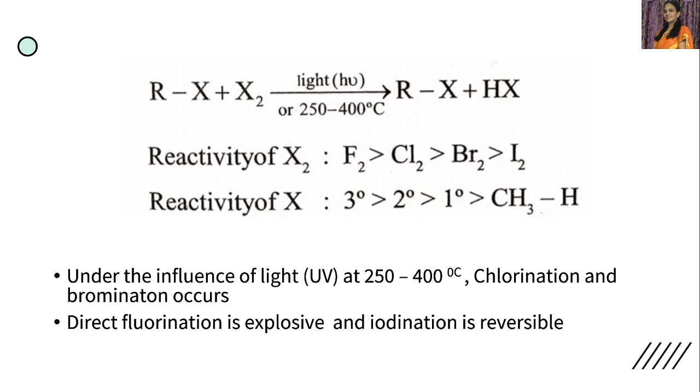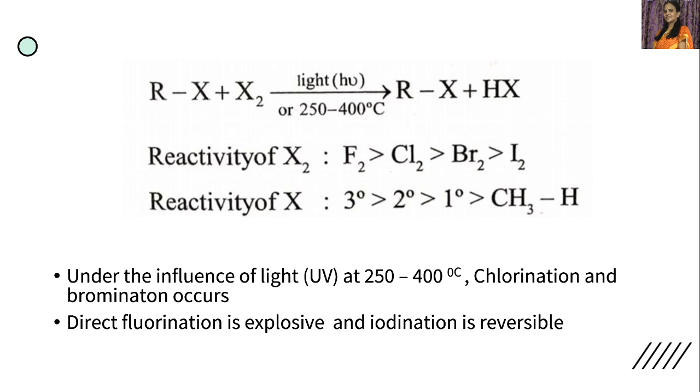So it should be H. Okay, this is RH, an alkane. Here this H is substituted by a halogen atom. Then we will get RX, that is alkyl halide, and HX. So this is the reaction, which is a free radical substitution reaction.